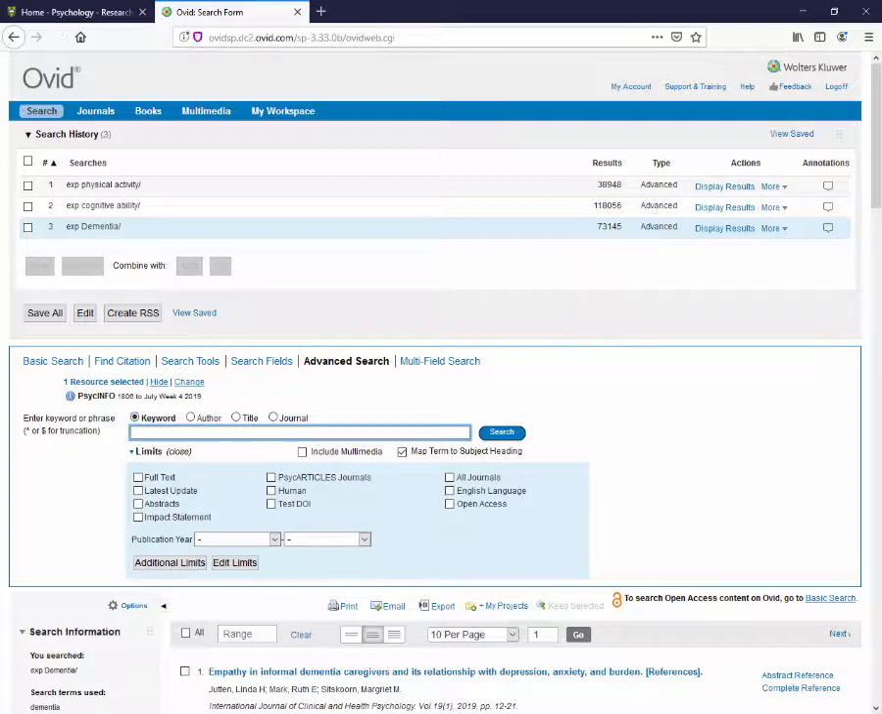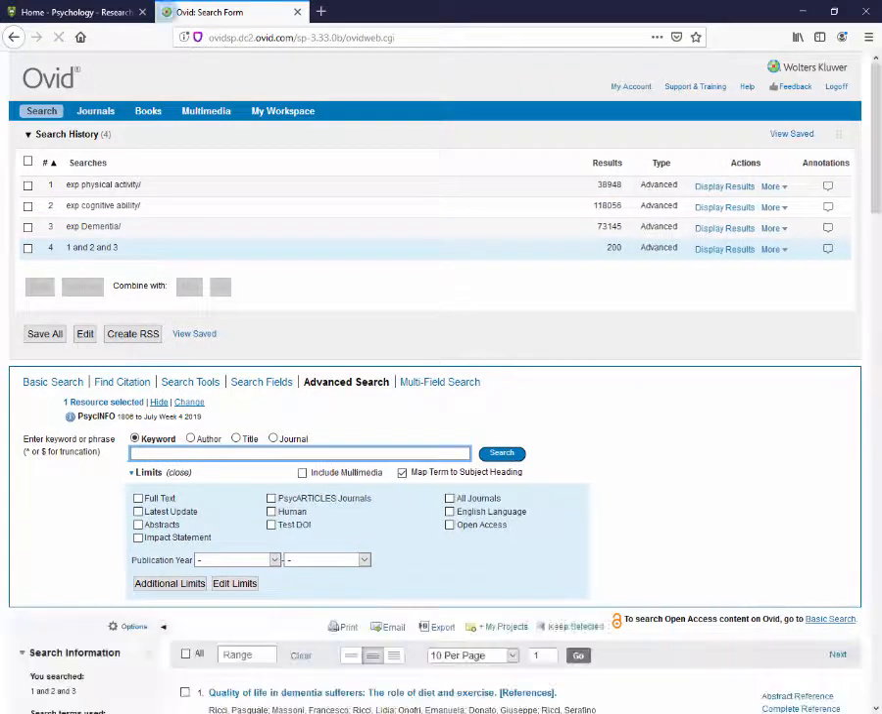We now want to combine the results and see where there is overlap between the 3 searches, where all of these subject headings appear. So let's select the line numbers 1, 2, 3, and beside Combine With, choose And. We can see that our results have decreased dramatically because, again, all of our main ideas must be present in the results.